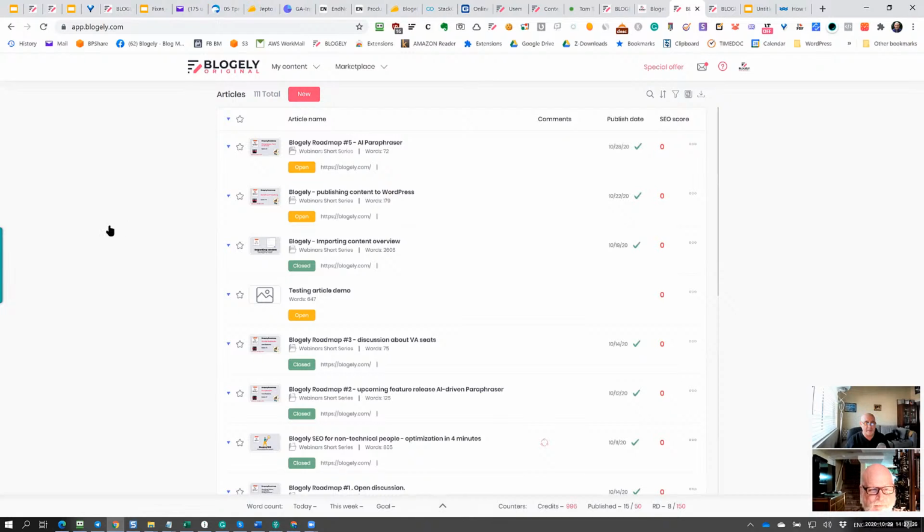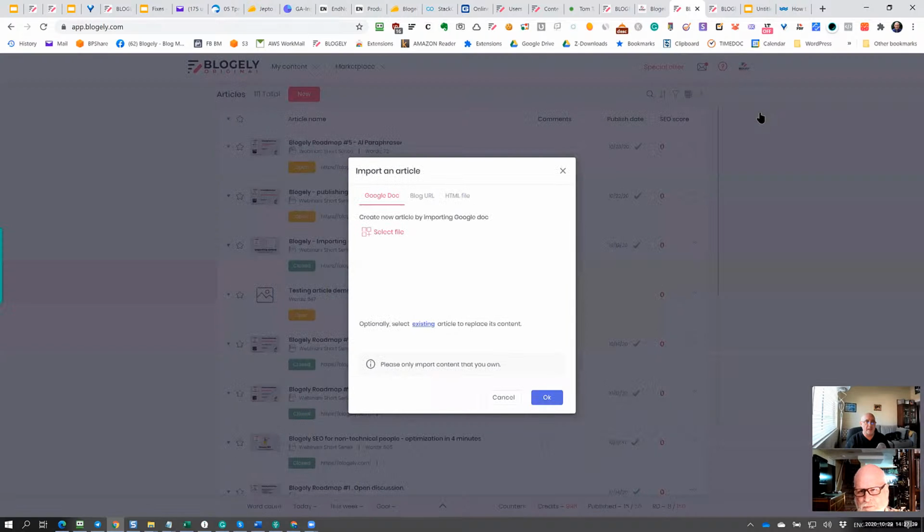Let's go with the first option. If you have a blog, take the URL from that blog and let's bring the content in here. When you're on this page, you click on Import. You can import in multiple ways. You can do it with Google Docs: just click Select File, find the Google Doc, and we'll bring it in here. Or you can go with a blog URL.